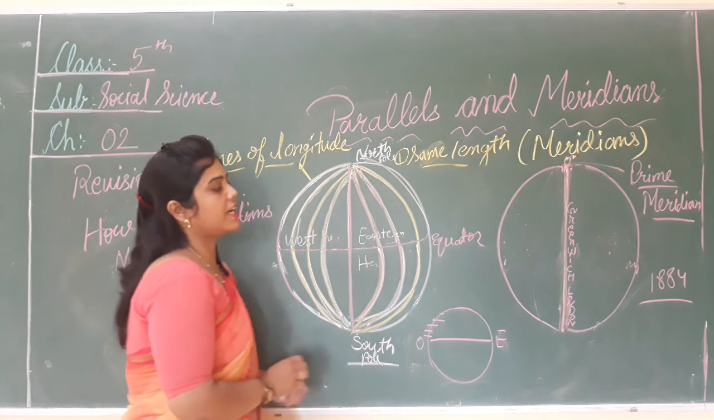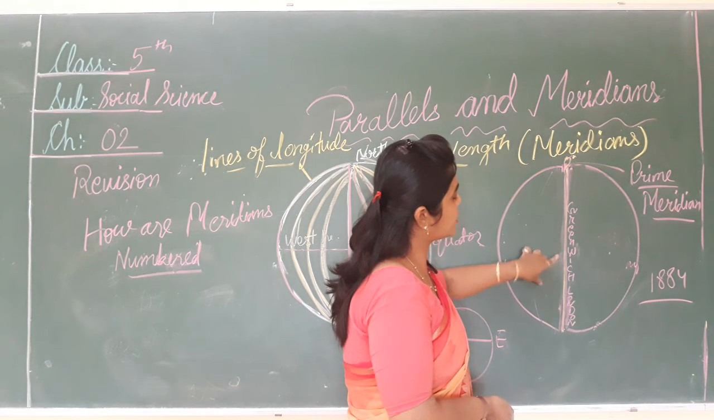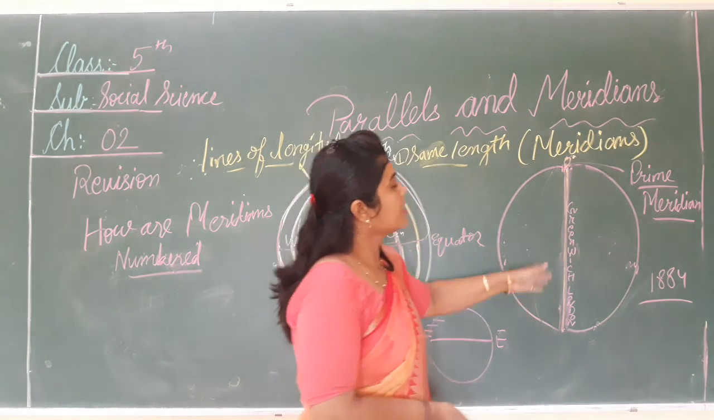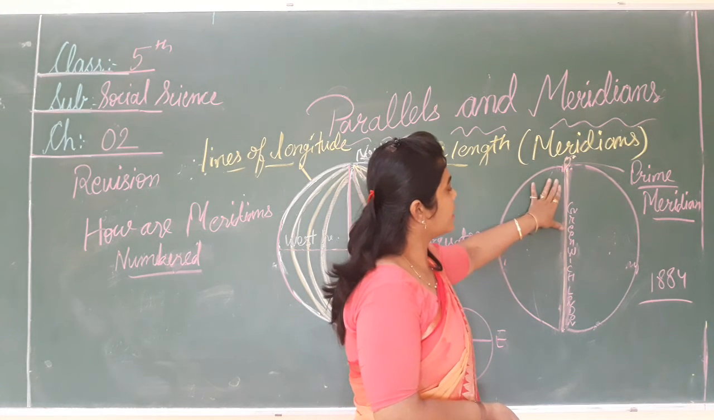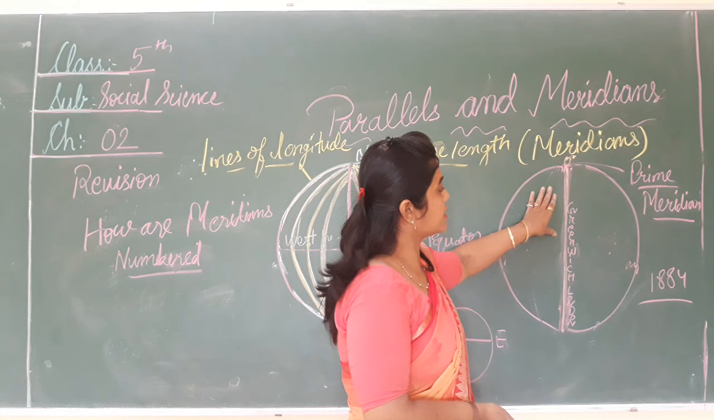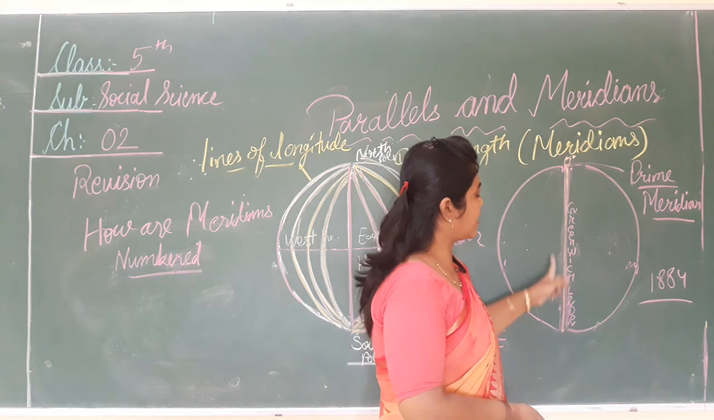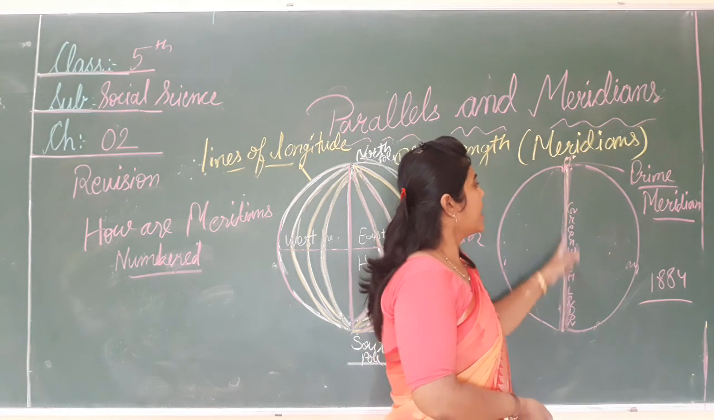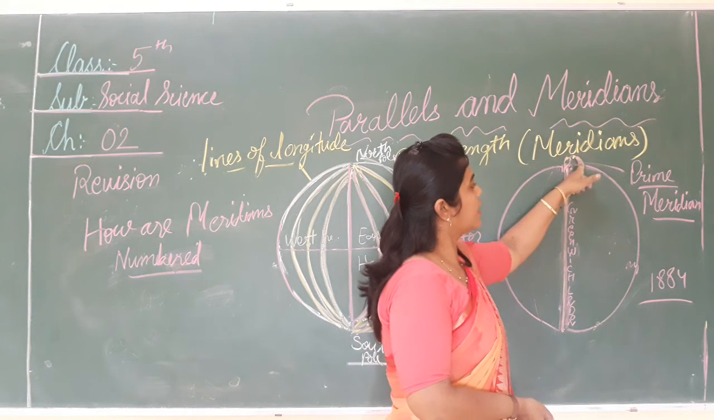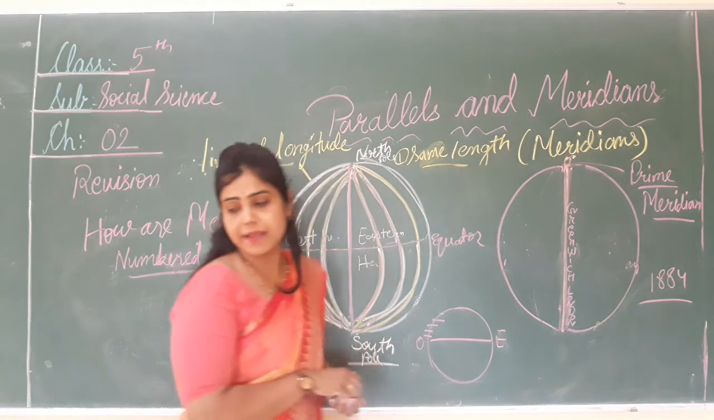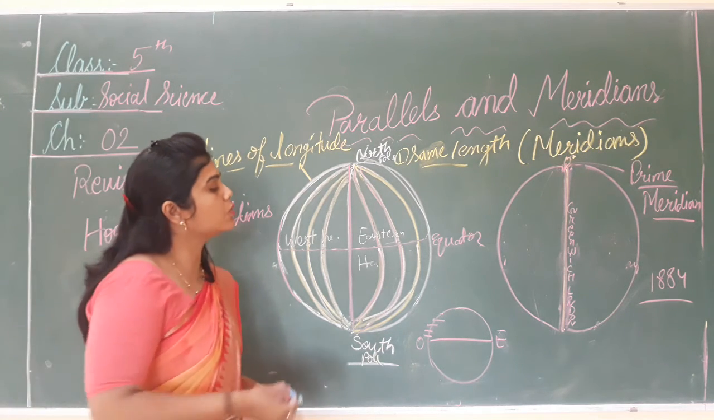Okay, in 1884 the scientists decided on a place, Greenwich near London. This is the starting point of the meridians. So numbering of the meridians starts from Greenwich near London, and this starting point is the 0 degree, which we also call the prime meridian.